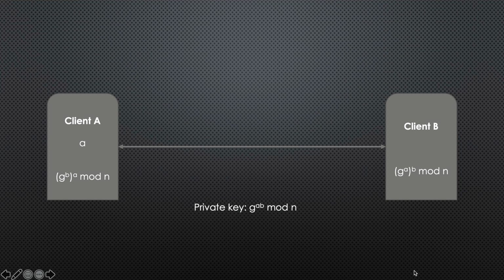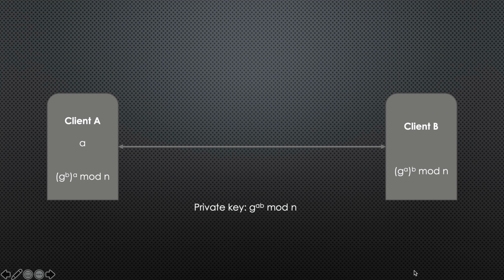So this G to the power B that client B had sent to A, we're going to raise this to the power A, the random number that client A had generated, and then we're going to do something called mod n or modulus n. Now this is unlike the common thing that we do in math. Modulus is a function generally used in programming where you divide a number by some number, and instead of getting the quotient you get the remainder. So if you divide 2 by 2, the remainder is going to be 0. So 2 mod 2 is 0. So that's what we're going to do.